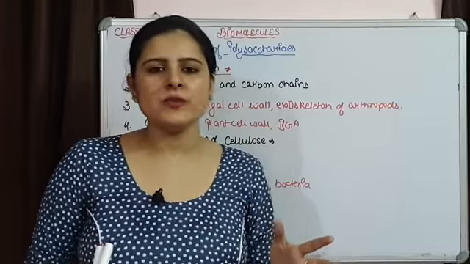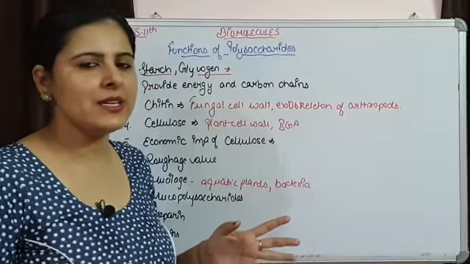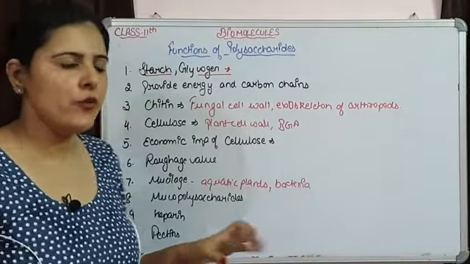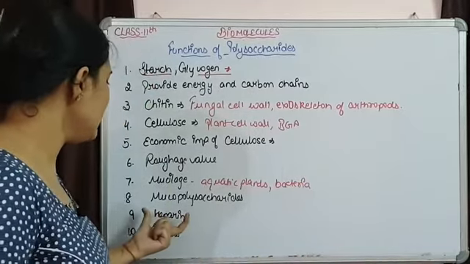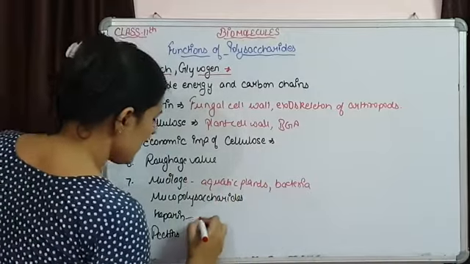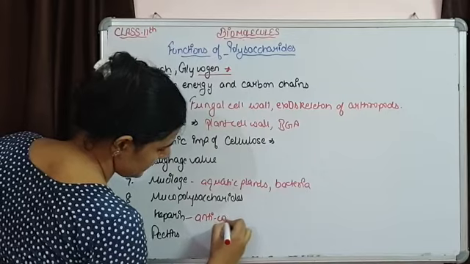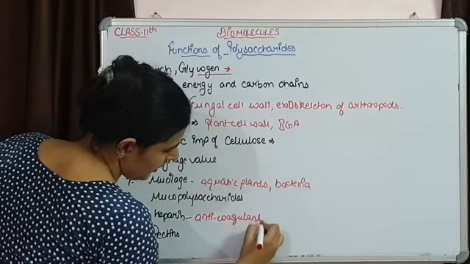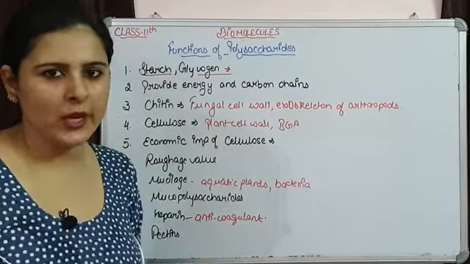So all over, these mucopolysaccharides are present, performing different functions. Then heparin is there. Heparin acts as an anticoagulant and prevents blood clotting or blood coagulation.